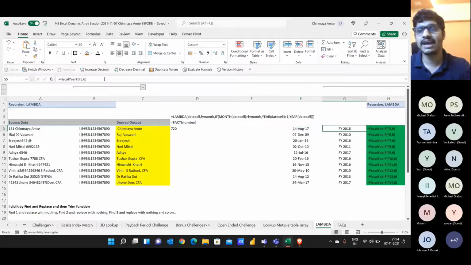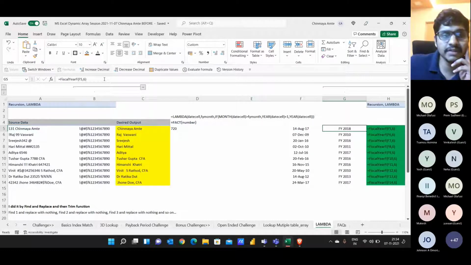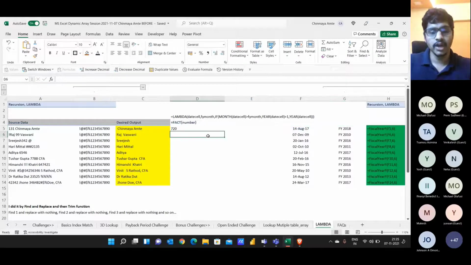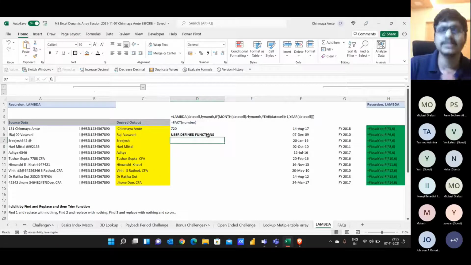Then another use case we have is that we need to get a fiscal year out of a date. So I have made my own fiscal year function as well. This is the concept of user defined functions, and this is what LAMBDA helps us with. LAMBDA helps us write our own functions without the need of knowing any coding. You can use just the basic knowledge of Excel, nest it into the LAMBDA function, and create your own functions in Excel. So that's what LAMBDA does for you.